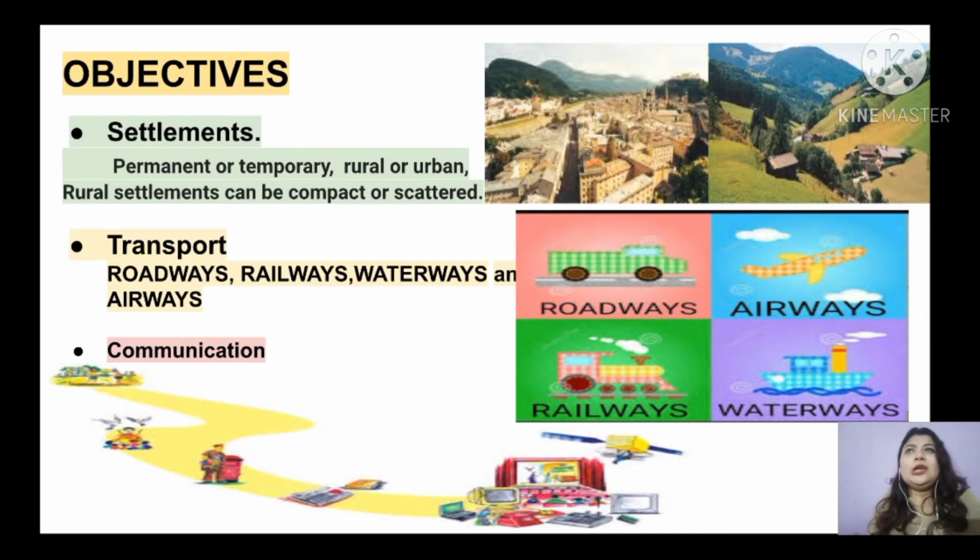Suppose you are visiting your grandparents' place. Obviously you will take transport. You will choose any of the transport, like roadways, railways, waterways and airways. According to your convenience, you will select any mode of transportation, isn't it? So what are these modes of transportation? You will know in detail in this chapter.